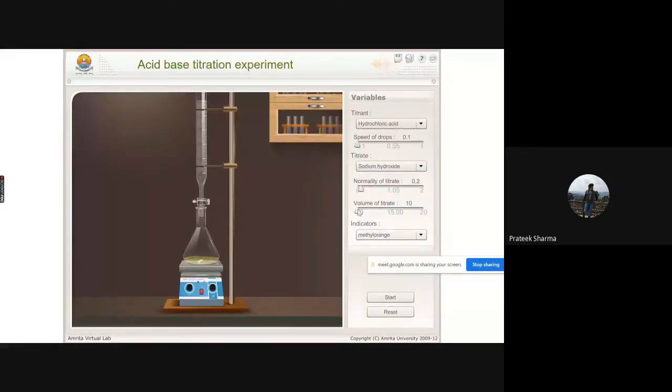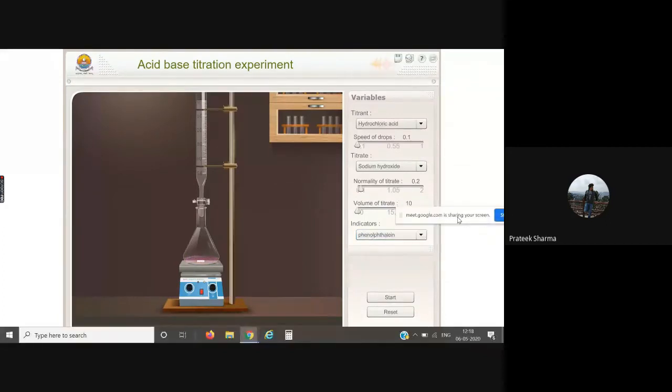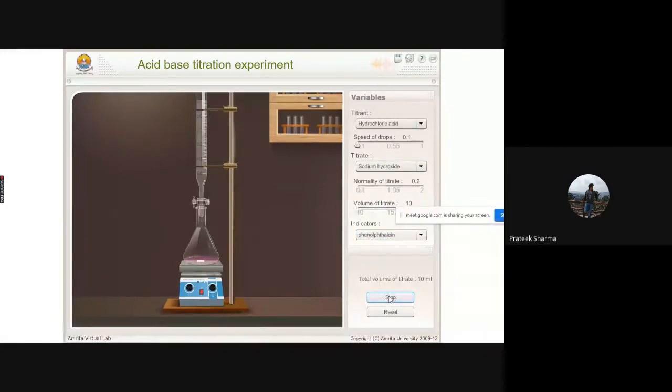Same is the case with the volume of the titrate. Then the indicators. For visibility purposes, let us take phenolphthalein. Then I'll simply click on start. As soon as I click on start, the drops have started falling. I'll simply increase the speed of the drops, and you can also see the exact numerical value over here.